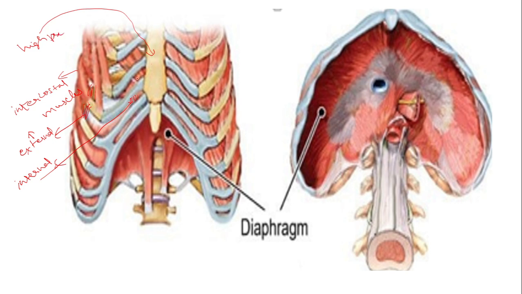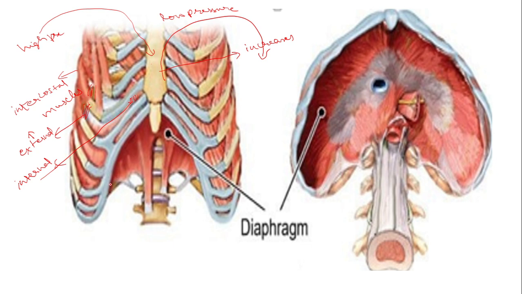Inside the lungs, what is there? A low pressure is there. There is a low pressure inside the lungs with the increase in volume. And what happens when the internal intercostal muscle contracts? The volume decreases and the pressure increases. So the air will move from high pressure to low pressure, that is, from the lungs into the atmosphere. This is what is happening.